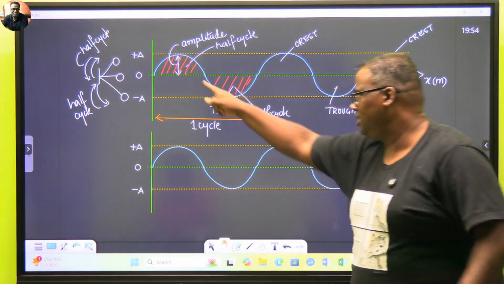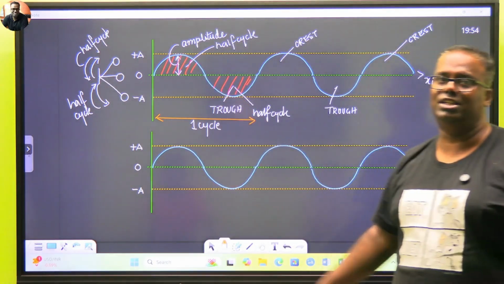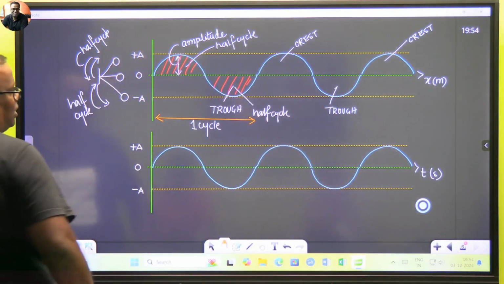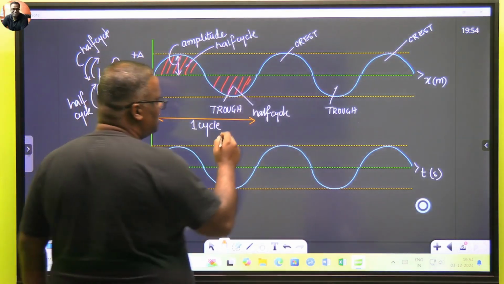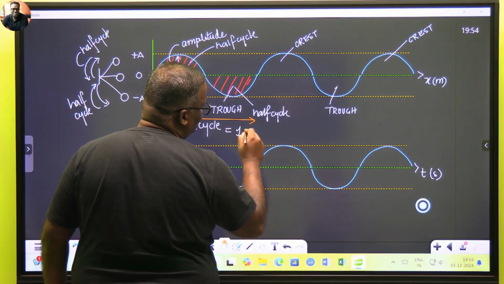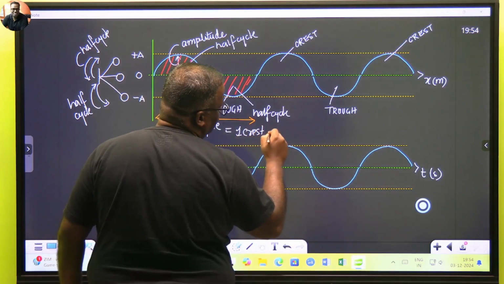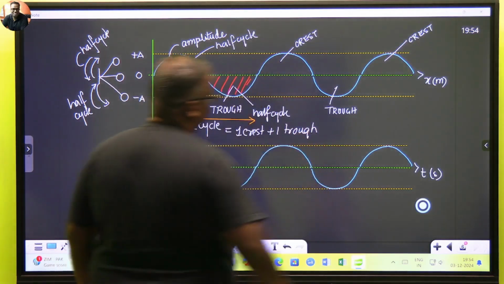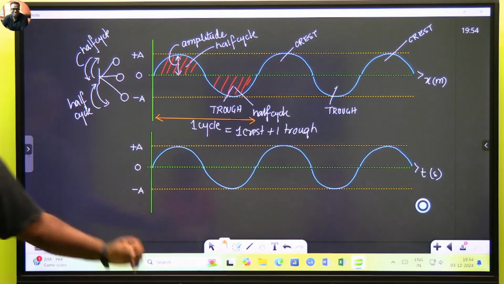Immediately next, this one comes down and this one goes up. Alternate. Always remember periodic and alternate motion. Only then will it be vibratory. So this is one cycle. That means one cycle is also equal to one crest plus one trough.